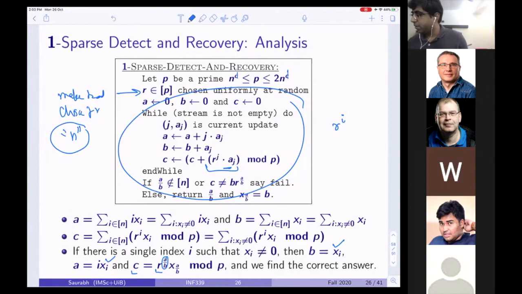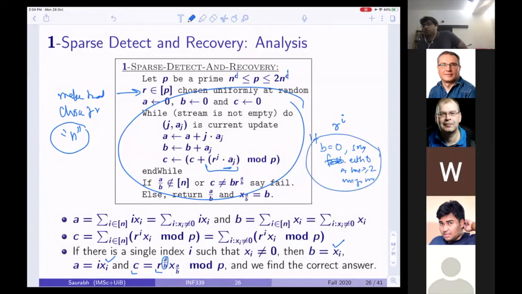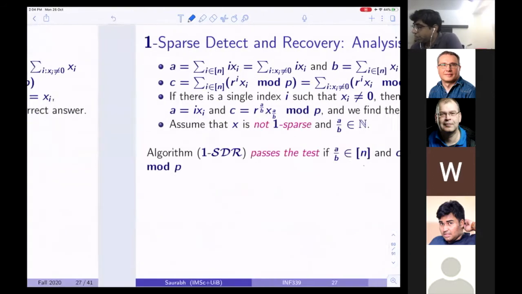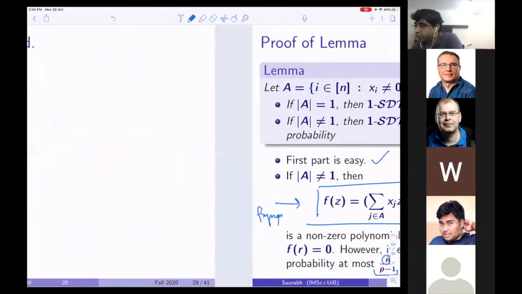Maybe I should have said, if B equals 0, say fail: either it is all 0 or has at least two non-zero coordinates. So at least I know that it has either no non-zero coordinate or greater than or equal to two non-zero coordinates. Okay, so this was an idea for this.